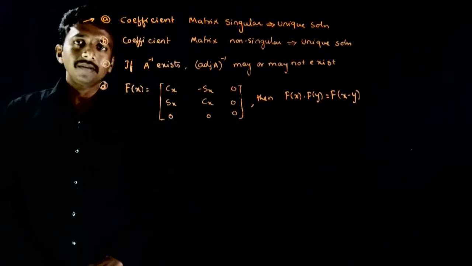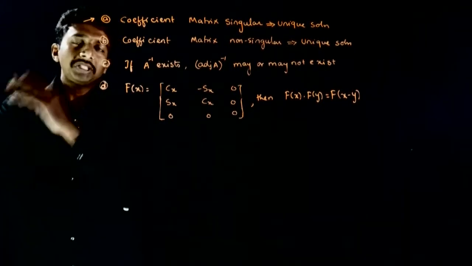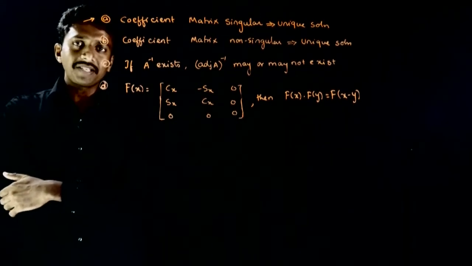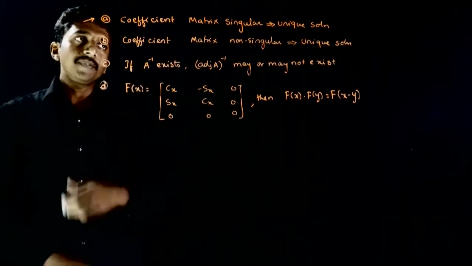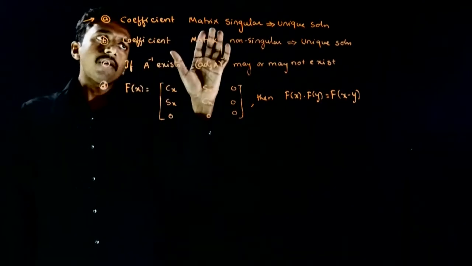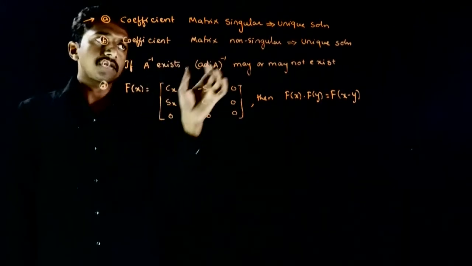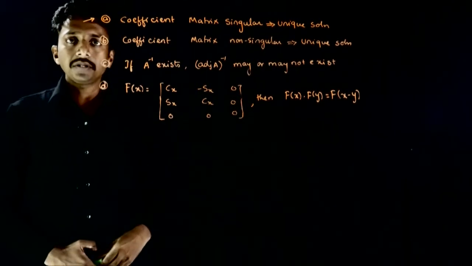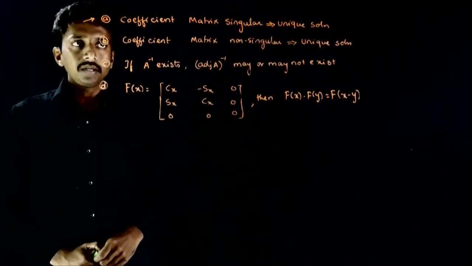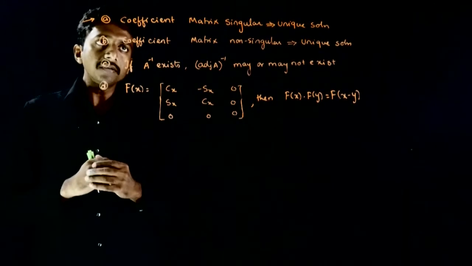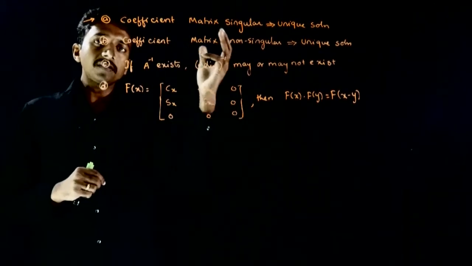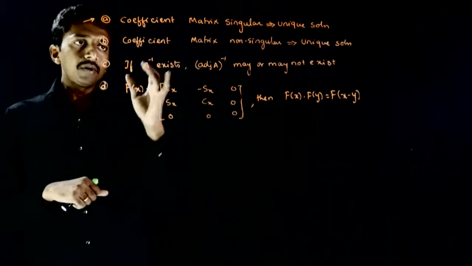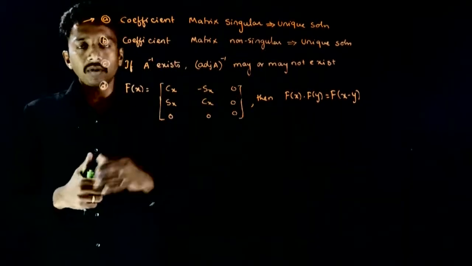So welcome students. इस क्वेश्चन में आपको दिया है 4 statements and you are being asked to select the correct statements out of this. First statement, coefficient matrix, if it is singular, then it implies that you have unique solution to the equations. So if you have a set of equations, बोल रहे कि उसका coefficient matrix singular है तो unique solution आएगा. And option B is coefficient matrix non-singular है तो unique solution.